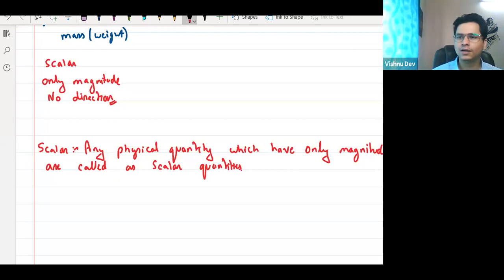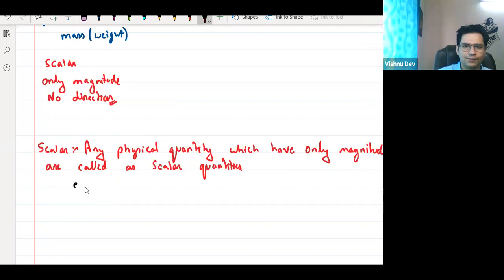Any player who plays cricket is called a cricketer. In the same way, any physical quantity which has only magnitude is called a scalar quantity. Clear हो गया ये? Example, sir, example क्या है इसका? Example will be time, mass.